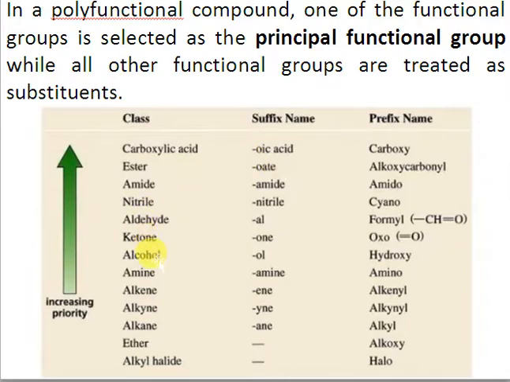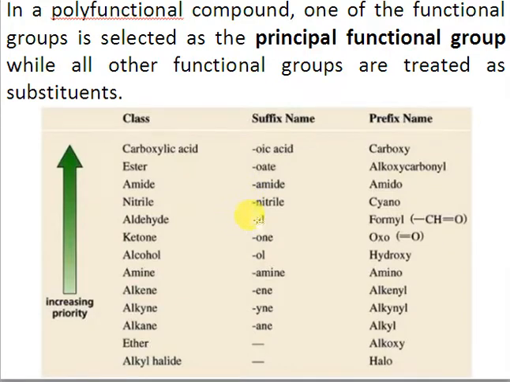But suppose you have an aldehyde and a ketone. Here you can see in the list that aldehyde has preference over ketone. So if you have an aldehyde as well as a ketone in a compound, then the ketone will form part of the prefix. You will use the word oxo for ketone, and the aldehyde name will end as "-al", right?